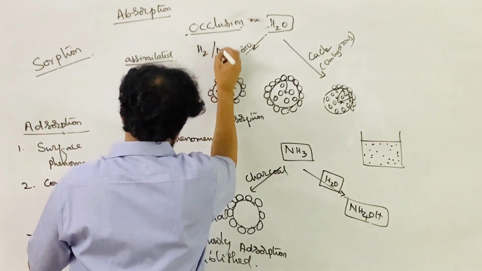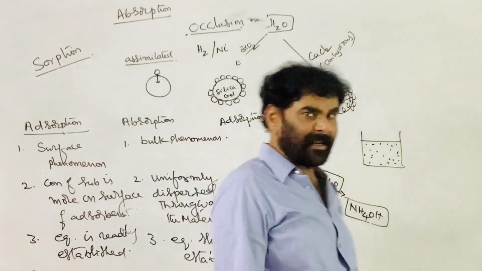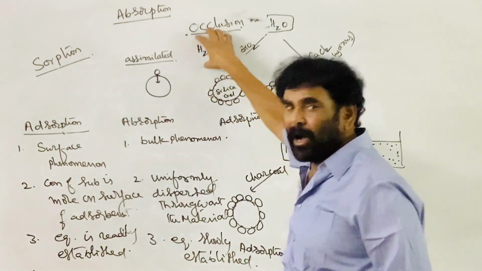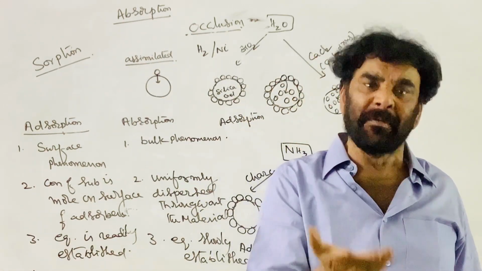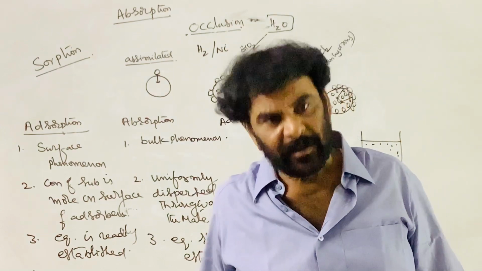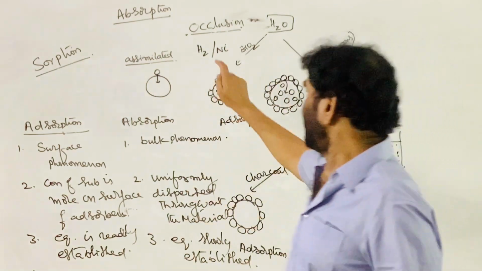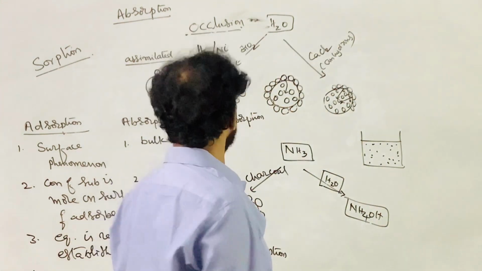If hydrogen gas is passed over nickel, hydrogen is held up on the surface of the nickel. This is the occlusion phenomenon. Not only nickel, you can take platinum or palladium, but the adsorbent must be a metal and the adsorbate must be a gas. This is called occlusion.